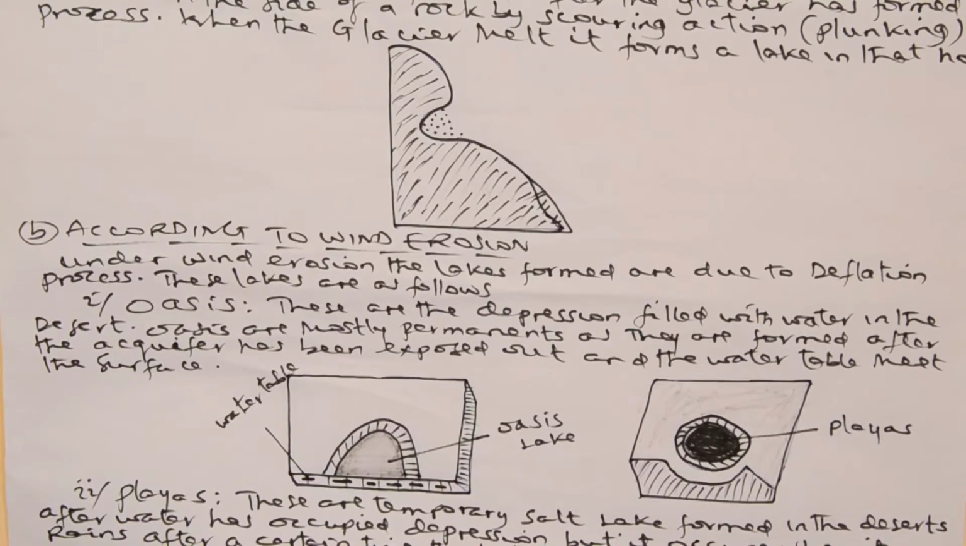Under wind erosion, the lake is formed during the friction process. This takes place as follows. Dear students, you have to remind yourself that the wind mostly takes place in the desert areas, where there are strong winds or high pressure, because the wind blows from an area of high pressure to an area of low pressure.